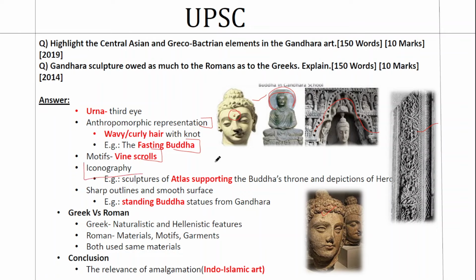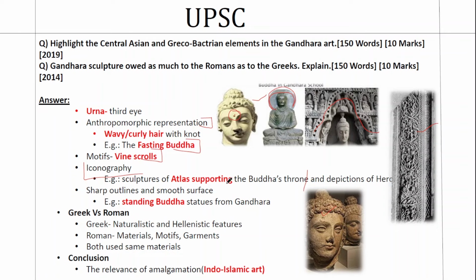Iconography means you use an icon to add more meaning, more larger than life meaning to an image. So you have sculptures where Atlas is supporting Buddha. When Atlas is supporting Buddha, Buddha is elevated on top of Atlas as a much bigger figure. So such kind of an iconography. In India also you can see iconography.